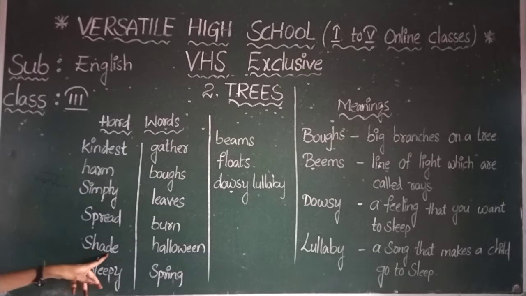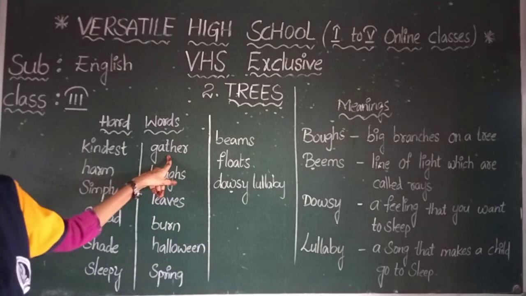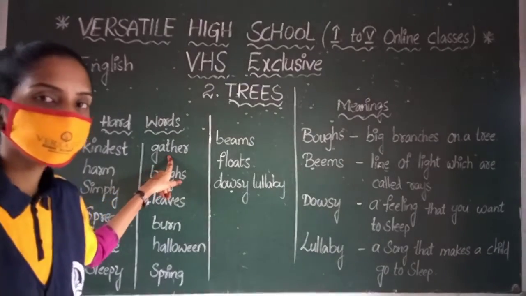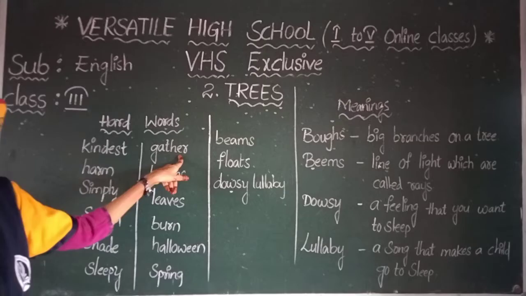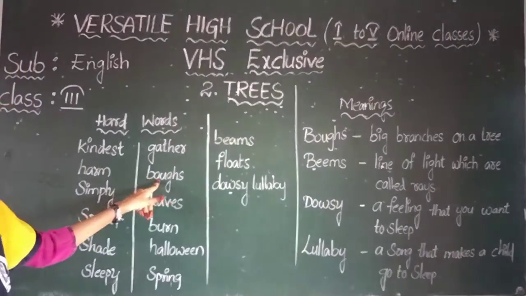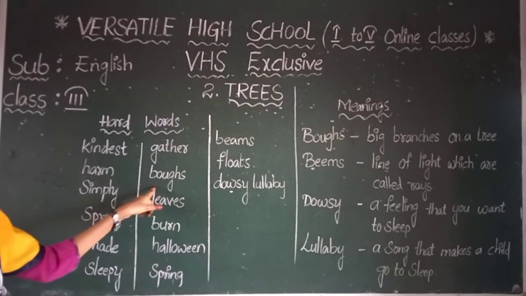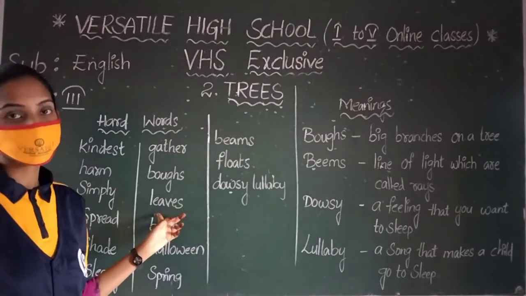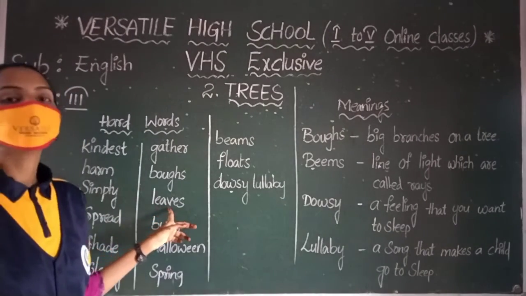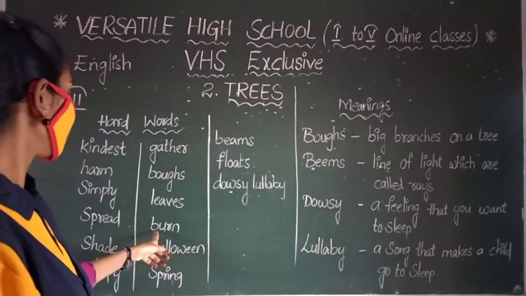Shade. Next, sleepy. Sleepy. Next, gather. Gather. Next, bugs. Boughs. The tree's branches are there. We call that boughs. Next, leaves. Leaves. Next, burn.